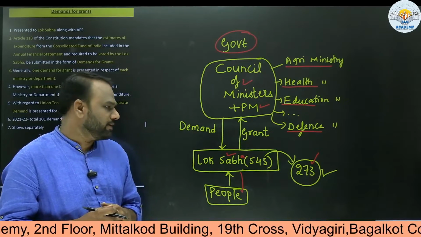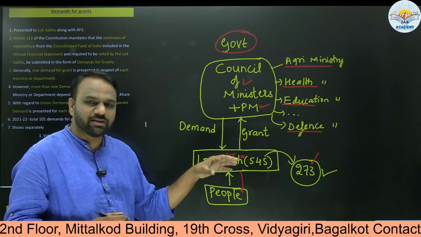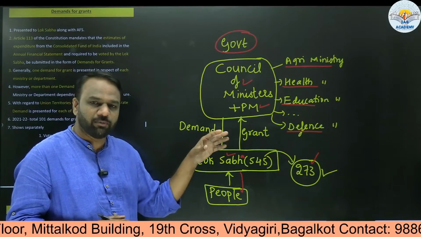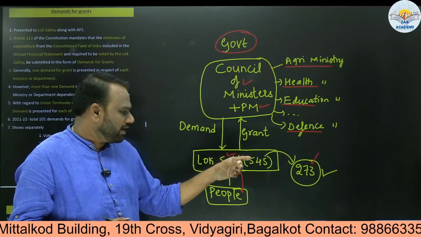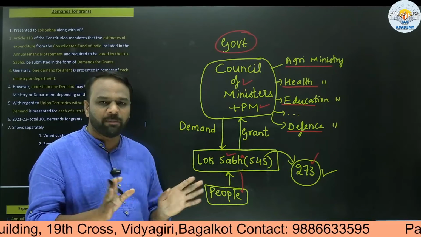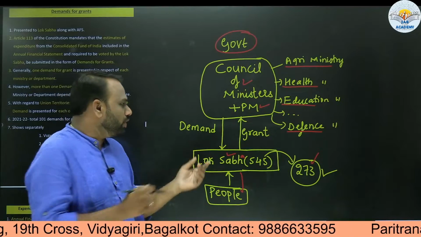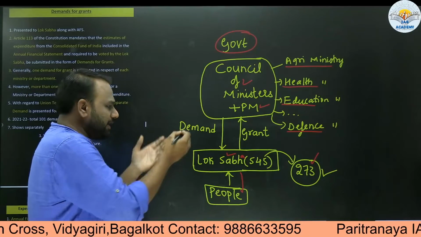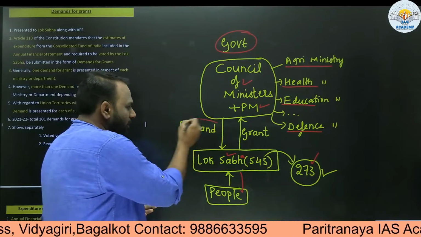We have discussed absolute majority, simple majority and other majorities in polity. Here, to give permission to government to spend money, what kind of majority is required? Simple majority.